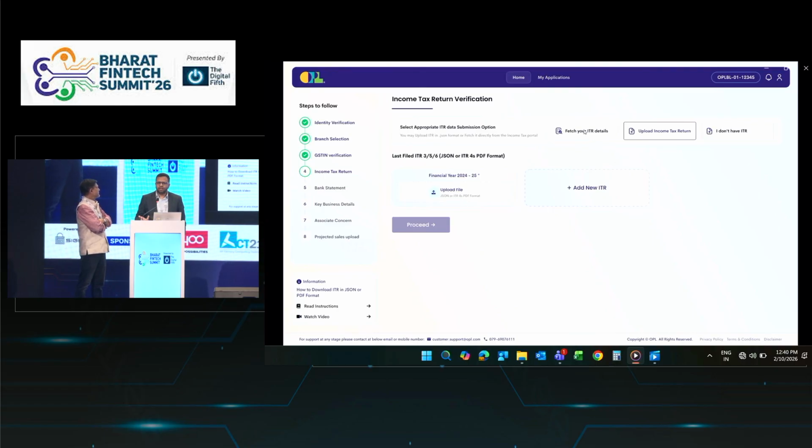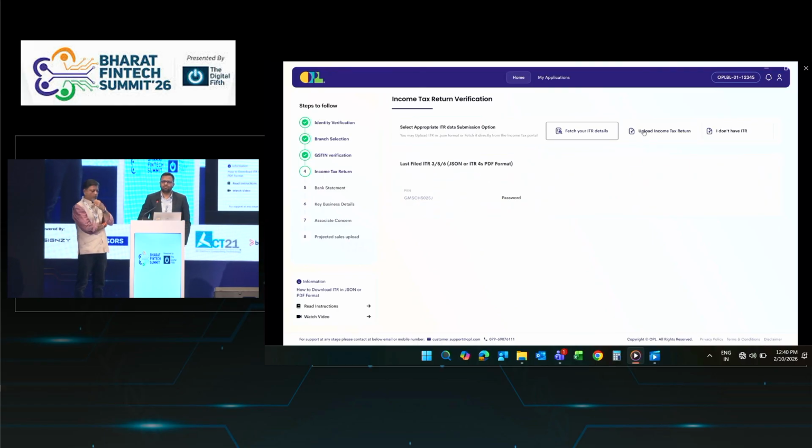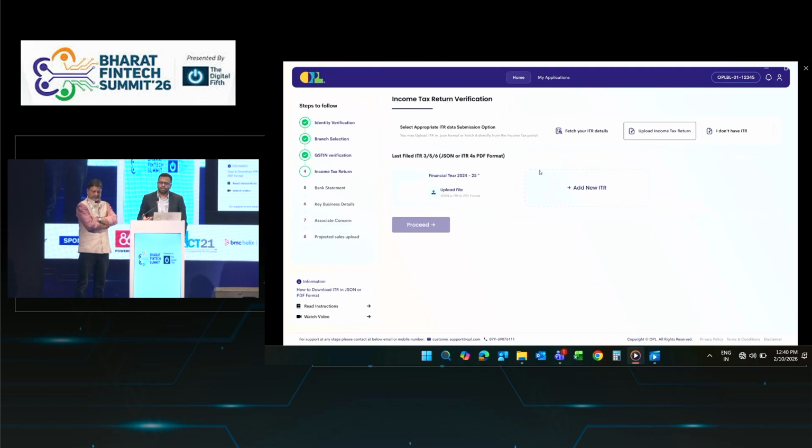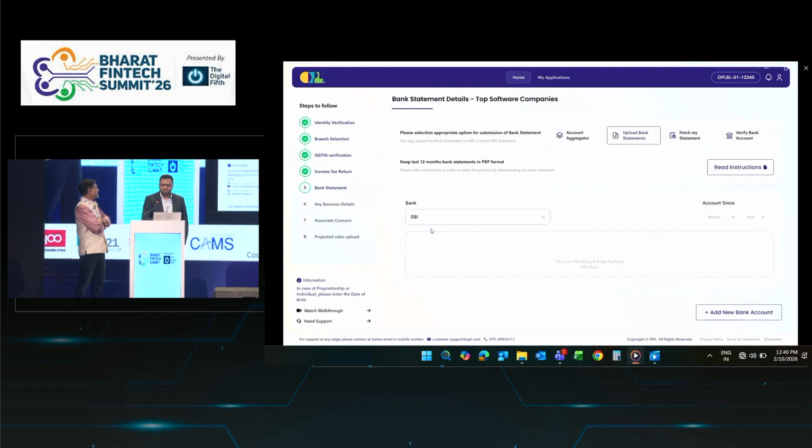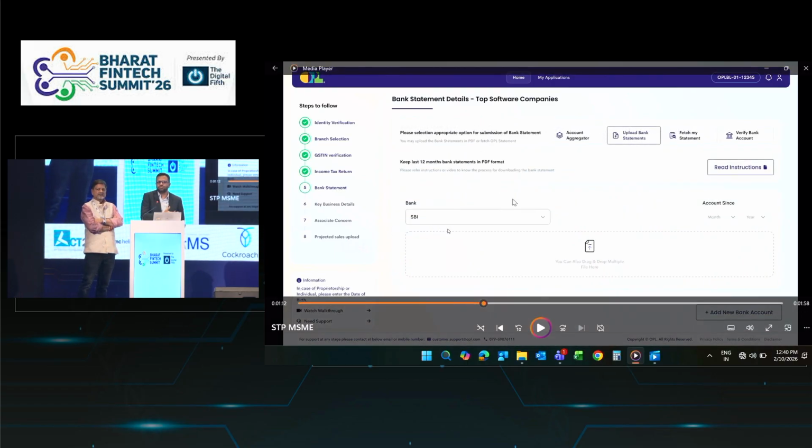To fetch your ITR, you can provide your password and we will be able to fetch it. If you want to upload it, you can upload it and the system will prepare the balance sheet and P&L. Again, the system will validate here that the PAN number belongs to the entity, and compare what we fetched from Udyam and from the PAN details page. Also, if it is a corporate entity, we will fetch the CIN number and the entire corporate related data.